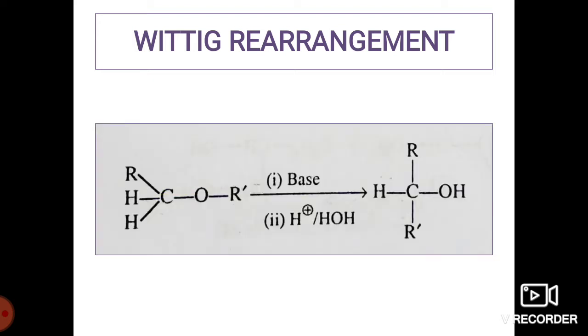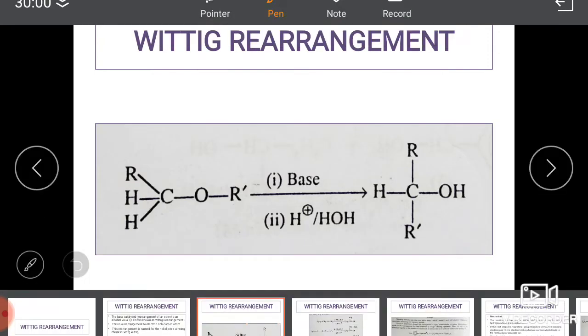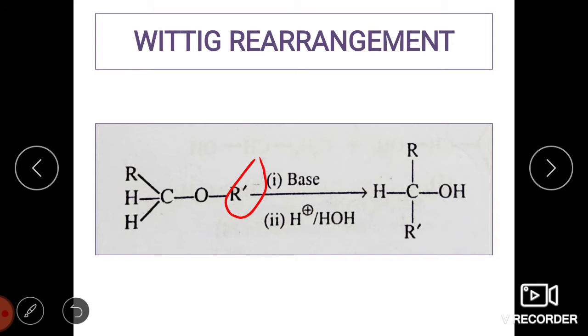Now let us look at the reaction. This is a general reaction wherein you can see an ether getting converted to an alcohol in presence of a base, and in the second step we have the acidification, on which we get an alcohol as a product. In this rearrangement there is a rearrangement of R1. You can see how the R1 or R prime which is attached to the oxygen is getting rearranged to the carbon atom. This involves rearrangement to an electron-rich carbon atom.